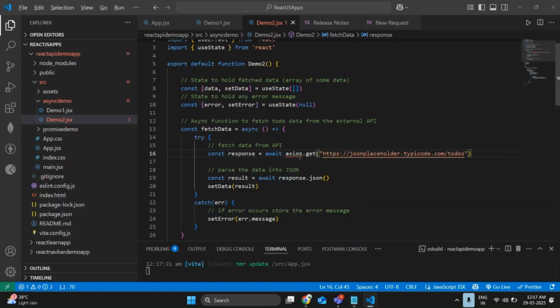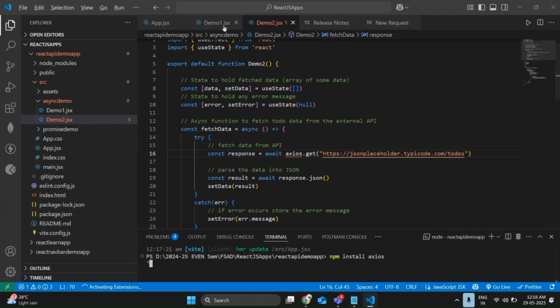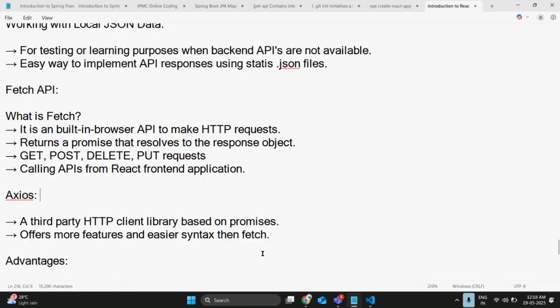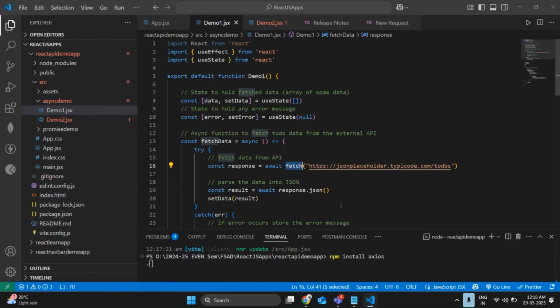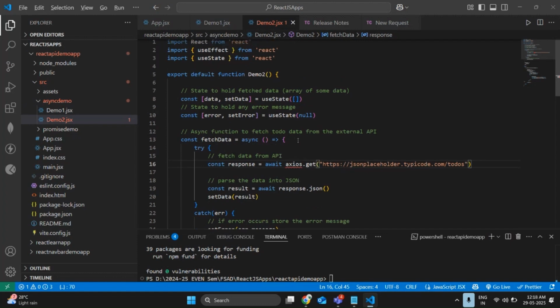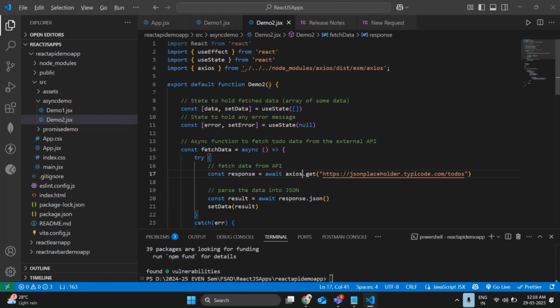Clear? So please stop here with Control C and run npm install axios. Enter. It is not a built-in library. In demo one, we used fetch directly. Fetch is a built-in browser API to make HTTP requests, so without installing anything we can use fetch directly. But Axios we are not allowed to use directly, so we import Axios.